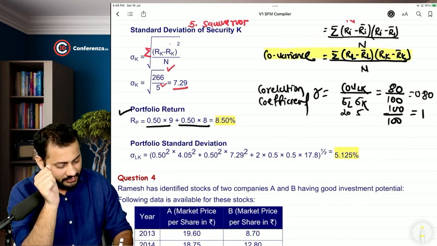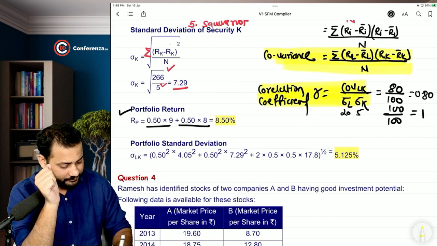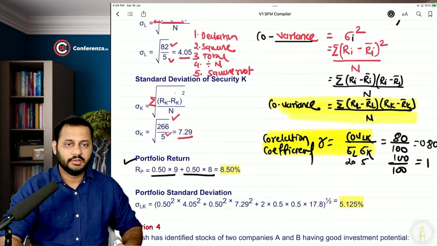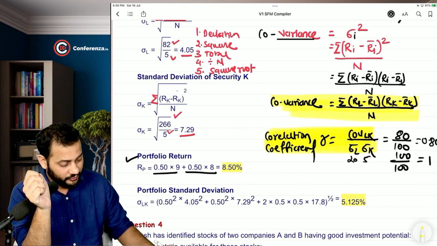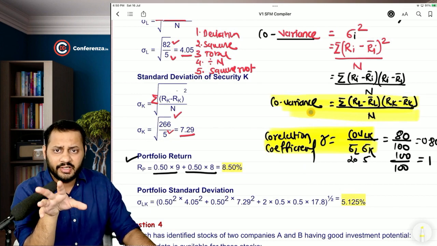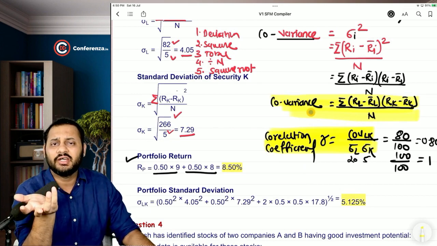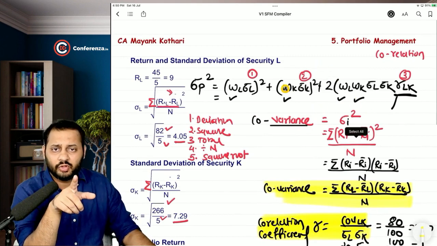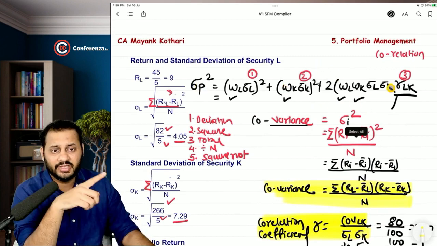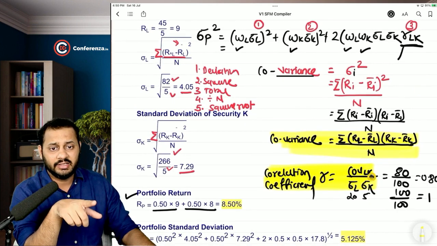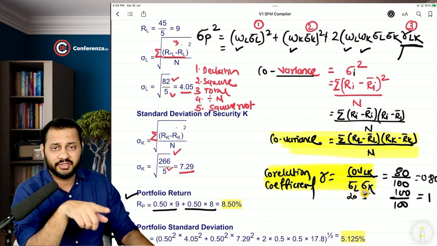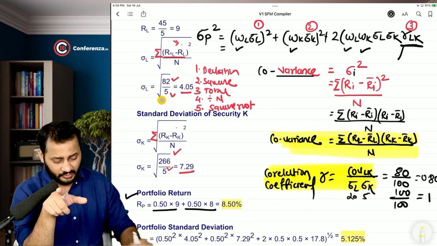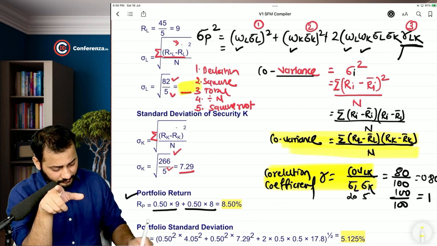So this is the formula that you have learned, and actually we have derived it, right? So let's find out the covariance now. What do we have to do in order to find out the covariance between the two securities? Why do we have to find out the covariance? See, this is our main formula for calculating the portfolio risk. We need RLK, and RLK depends upon the covariance of LK and the standard deviation of both. We have already calculated the standard deviation of both,